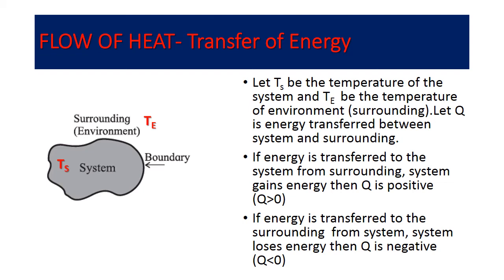So let us say the temperature of the system is Ts and the temperature of surrounding is T. And let us say that Q is the amount of heat that will get exchanged between system and surrounding.